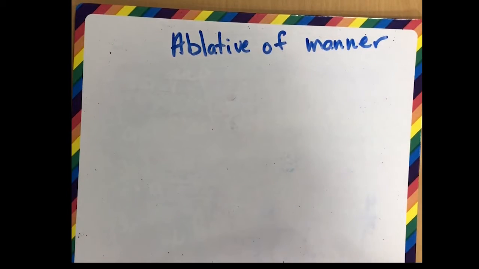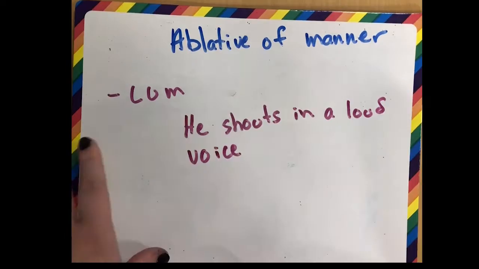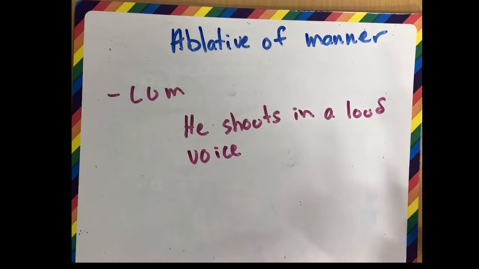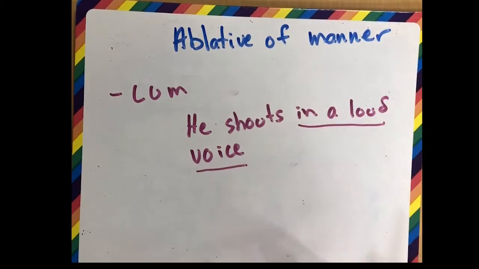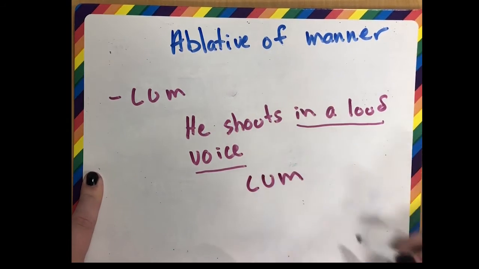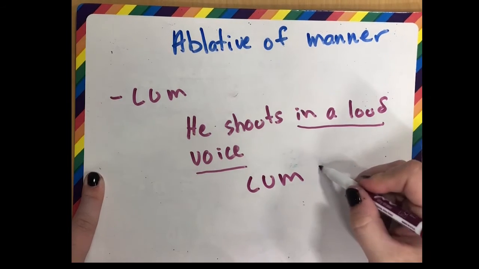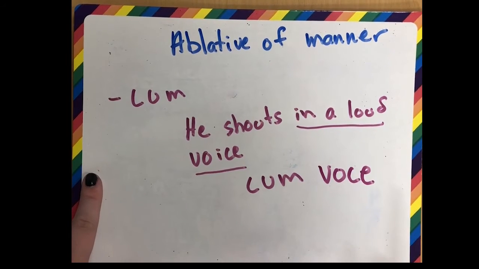Next, we have something called ablative of manner. And this one is going to use a preposition in some cases. In other cases, it doesn't necessarily need one. Ablative of manner indicates how something happens or how it is done. So for example, we have, he shouts in a loud voice. It could also be said, he shouts with a loud voice. So the in or with a loud voice is our ablative of manner. We're going to use the preposition cum, and then the word for voice in the ablative case, which is third declension, so it would be voce, with a loud voice. And that is the ablative of manner.